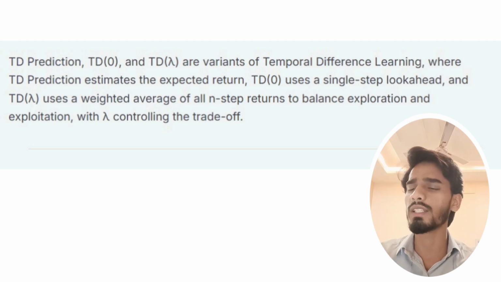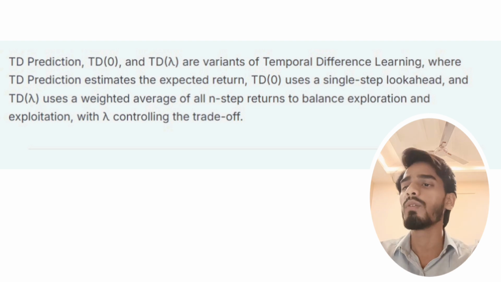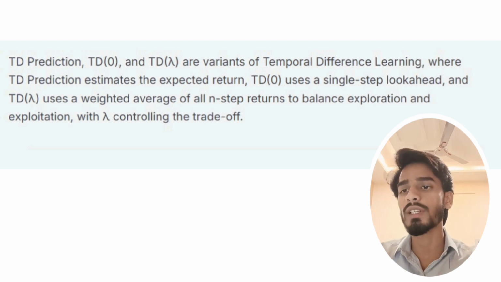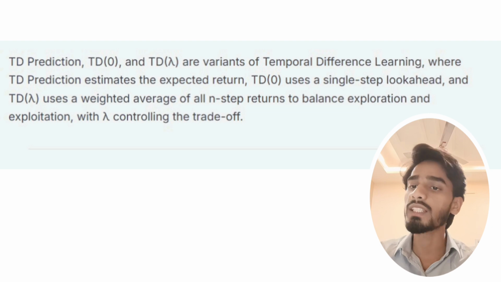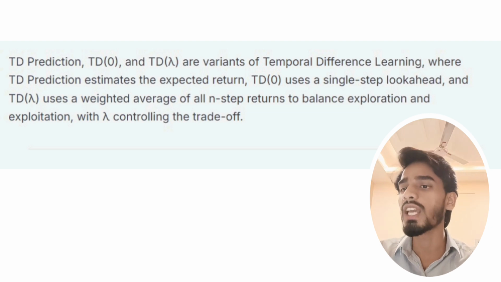TD prediction, TD(0) and TD lambda. TD prediction, TD(0) and TD lambda are variants of temporal difference learning, where TD prediction estimates the expected return, TD(0) uses a single step look ahead, and TD lambda uses a weighted average of all n step returns to balance exploration and exploitation, with lambda controlling the trade-off.